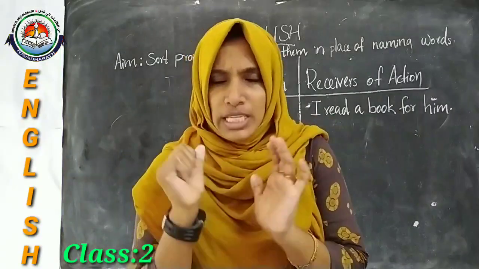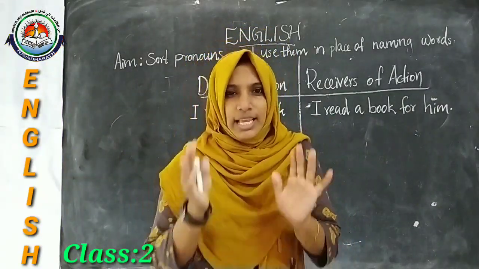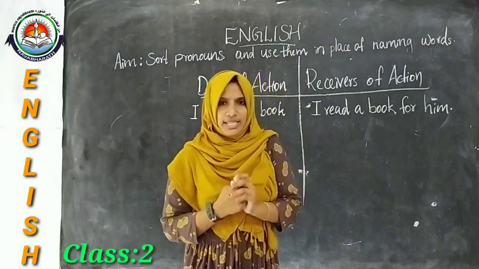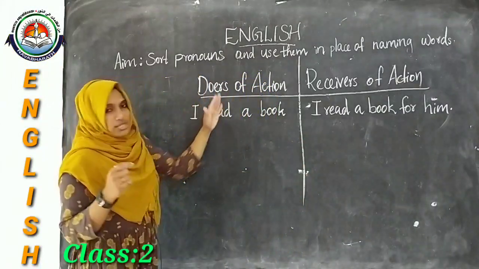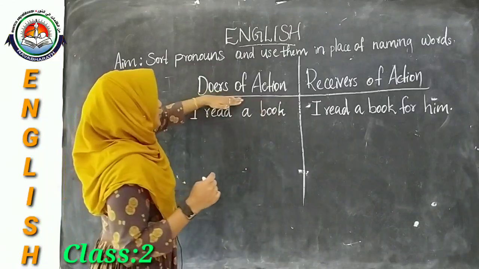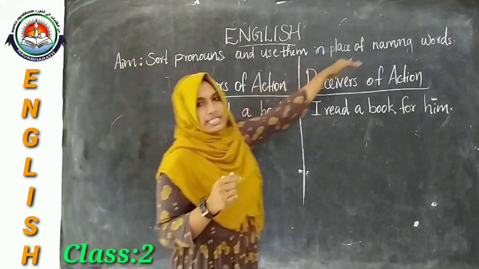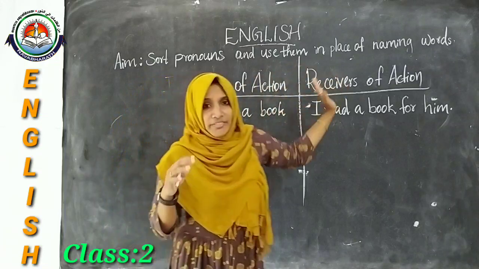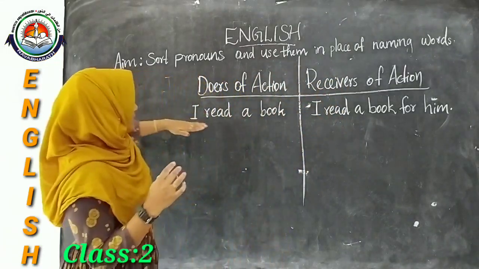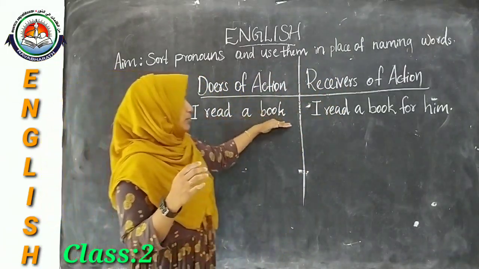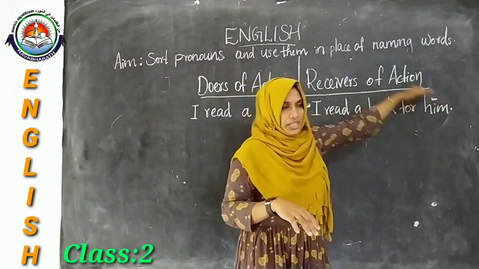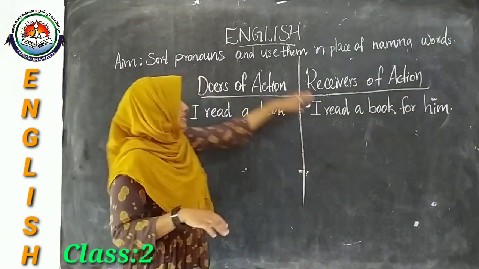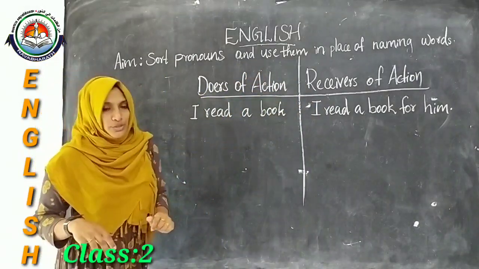Okay. Why do we use he at the beginning of the sentence and him at the end of the sentences? Okay, let's see. Here, ma'am has drawn two columns on this board: doers of action and receivers of action. And I have written here some sentences. It is I read a book, and I read a book for him.